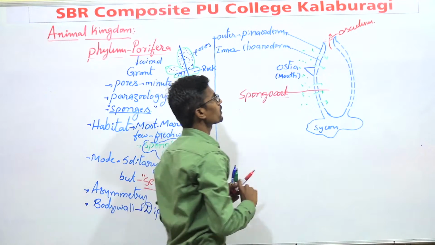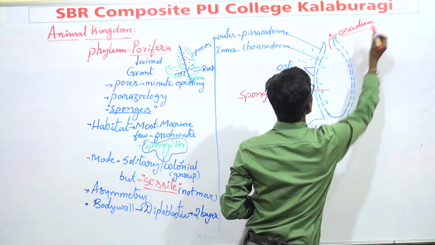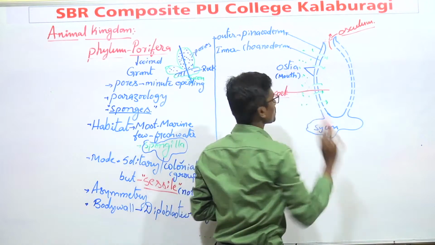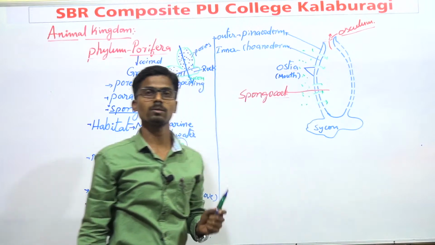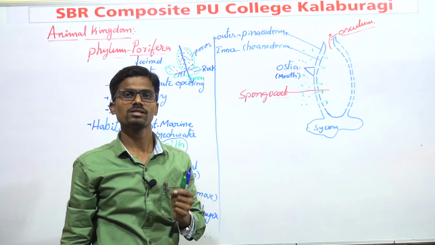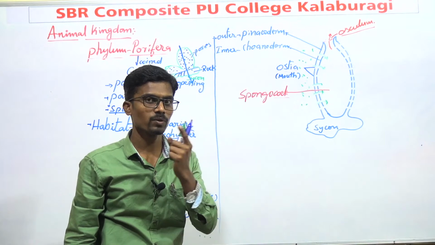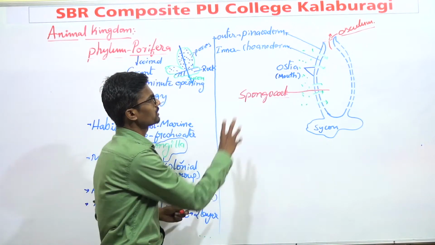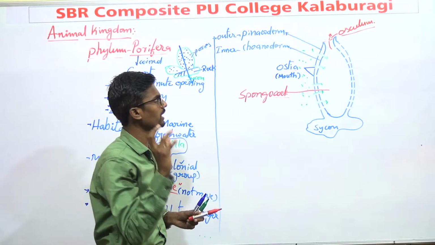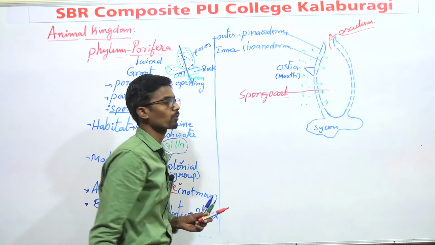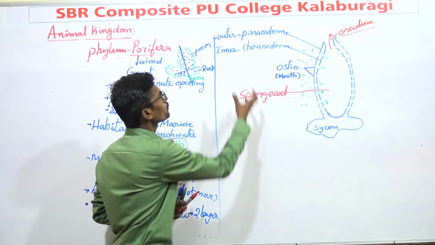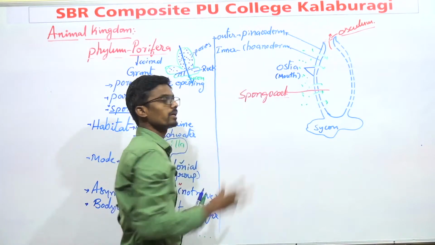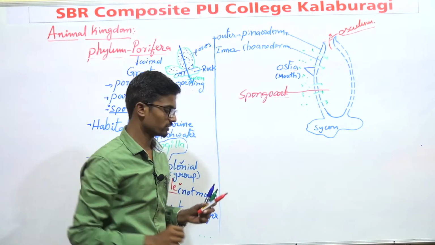You should remember these two important terms, they will be asked in exams. Ostia and osculum are the peculiar characteristics of phylum Porifera. This is some basic structure. But now you should focus on the two layers and their important functions.